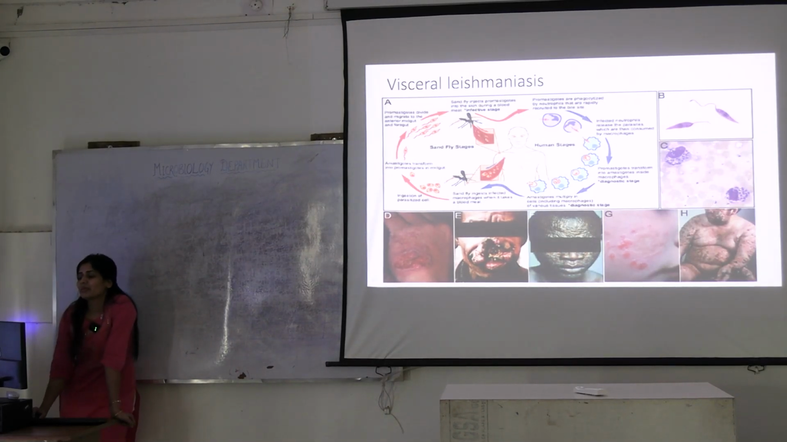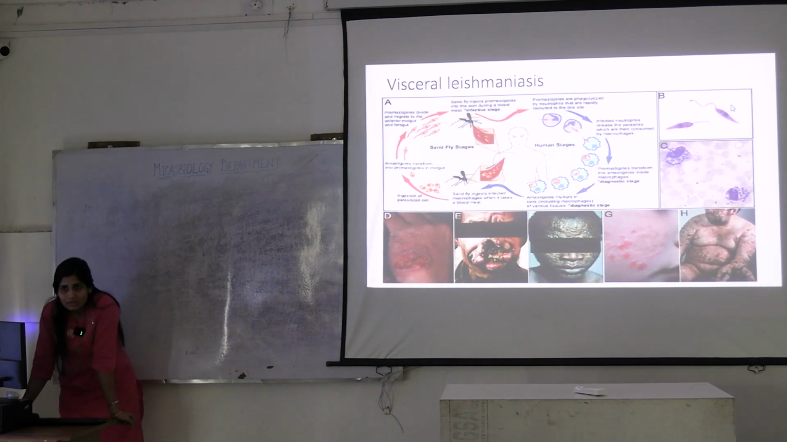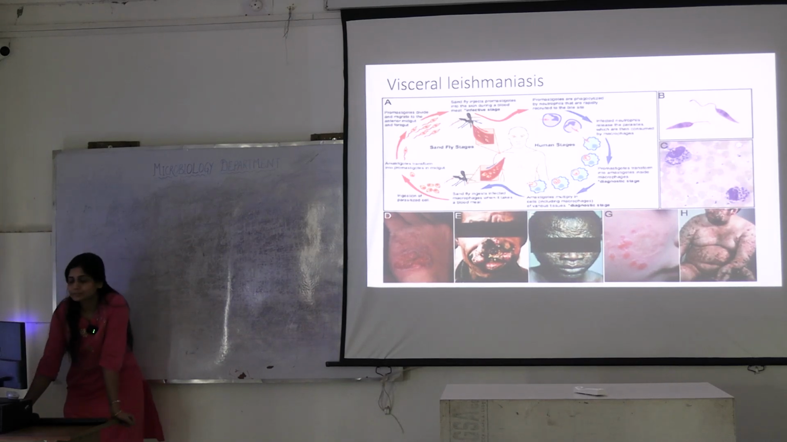There was a man by the name of Leishman and there was a man by the name of Donovan. Both of them were in India. Both of them diagnosed the same disease in the same year in different cities. One in Kolkata, one in Chennai. So according to that, the name Leishmania donovani was given. So this thing was discovered in India. Not invented, discovered. What is the difference between invention and discovery? Invention is something to create. Discovery is that something already exists and you're just finding it, right?